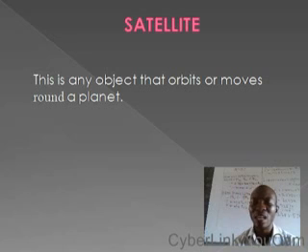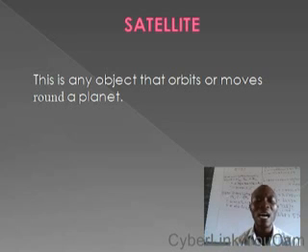It might be Earth, Venus, Mars, or some other planets like that. So any object that's capable of moving around a particular planet is called a satellite.